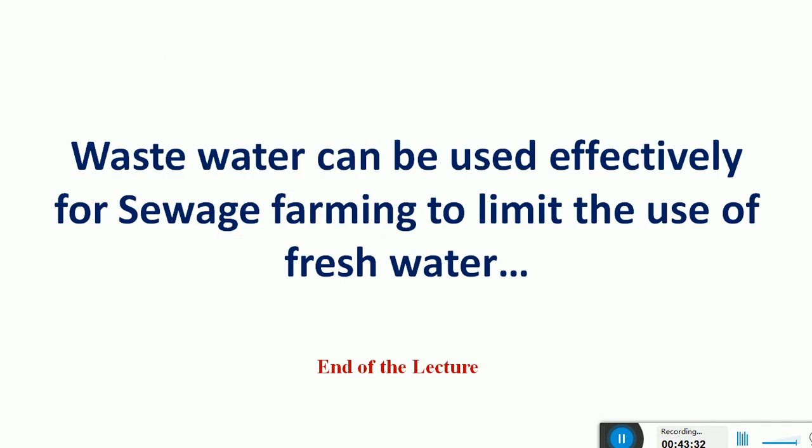So wastewater can be effectively used for sewage farming to limit the use of fresh water. Nowadays, like I told you, in many parts of the country and also the globe, we are facing a shortage of fresh water for irrigation. So instead of simply discharging the wastewater into rivers, streams and oceans, it is better if we recycle this water, give it some pre-treatment, and use it for sewage farming. This will save the fresh water requirement.